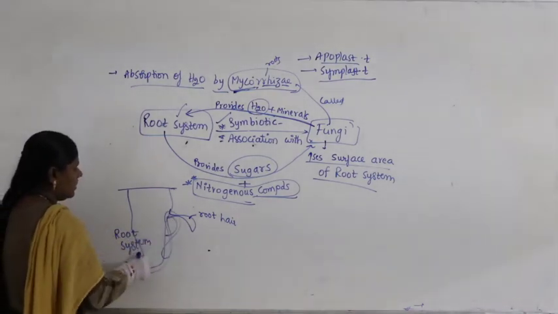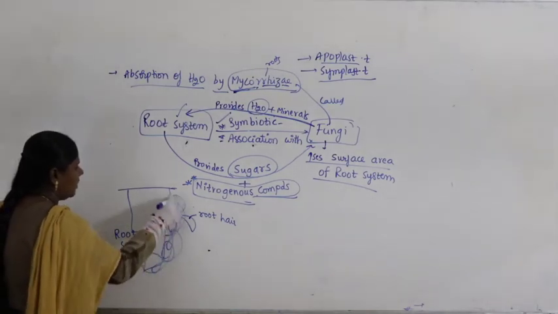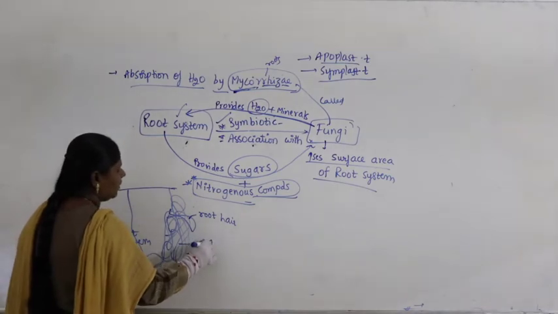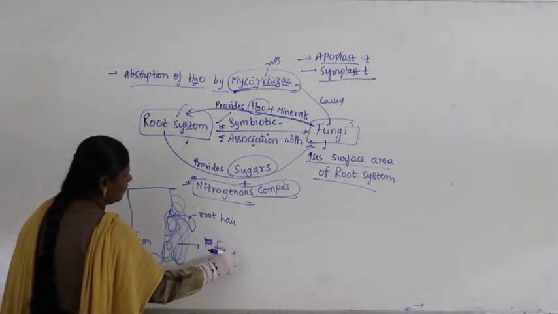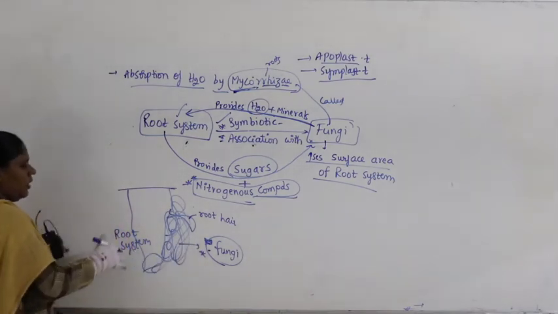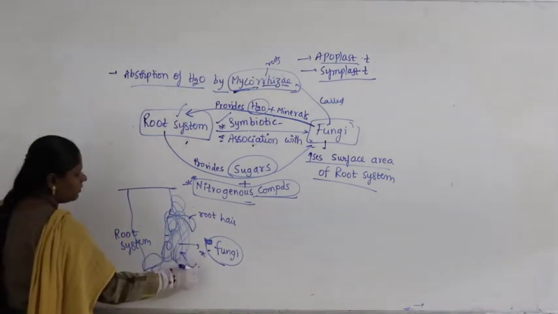Now, on the surface of this, when you see that the root is in association with a network of filaments called fungi, what will it do? Fungi takes more water.